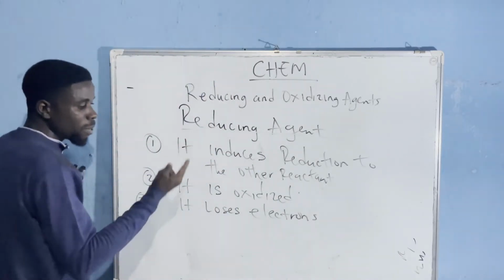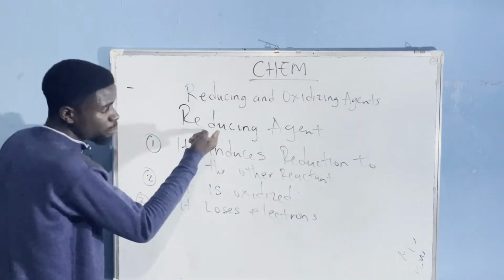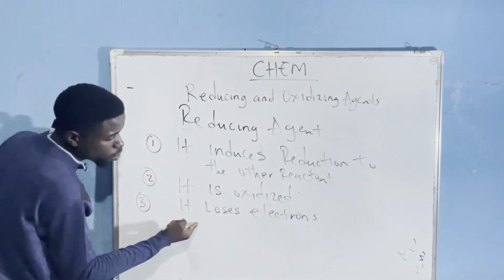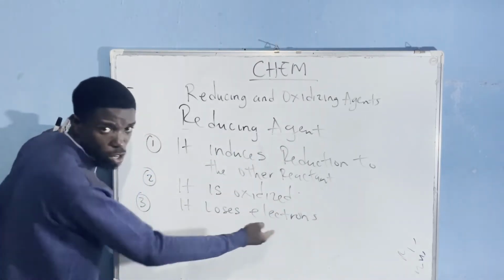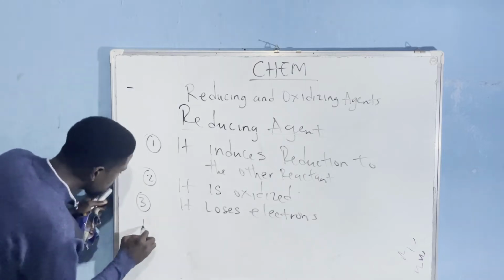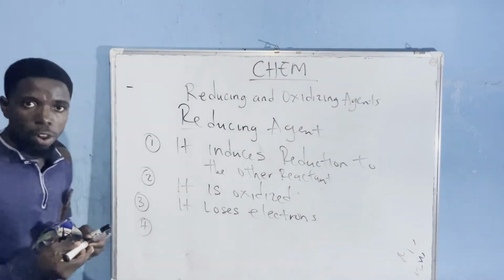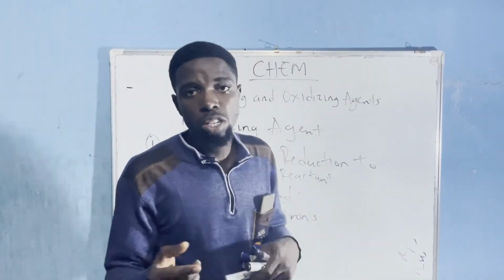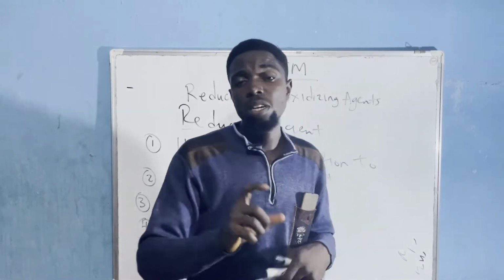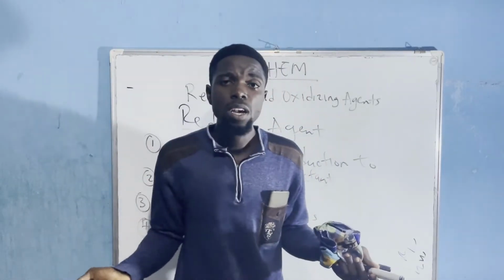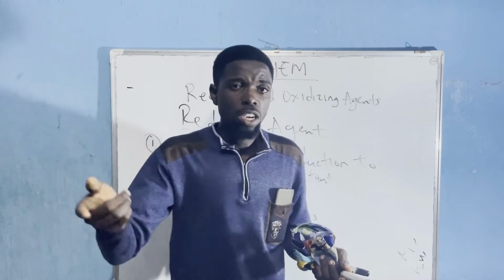So let's continue. If it is oxidized, being the reducing agent, it implies that it loses electrons, because oxidation is the loss of electrons. And then finally, I mentioned earlier in the video that once electrons are lost, something happens. Once an electron is lost, what happens? The oxidation number tends to increase.